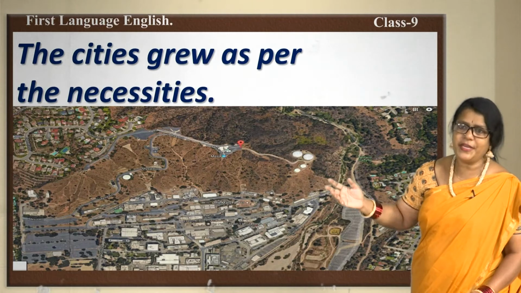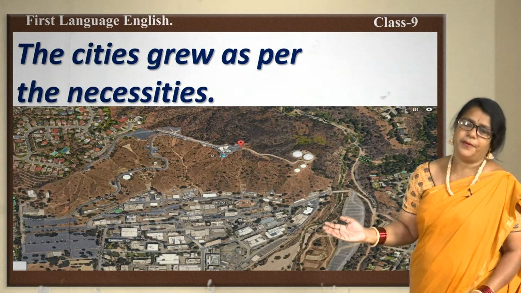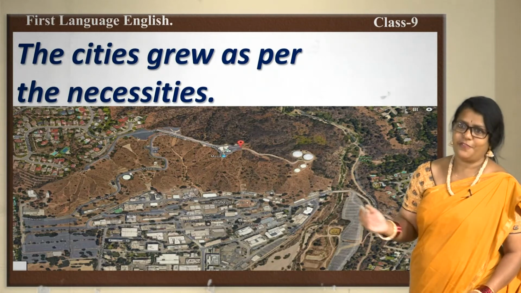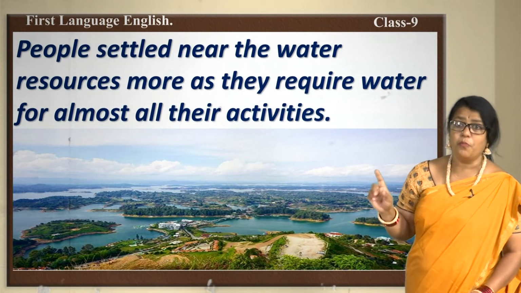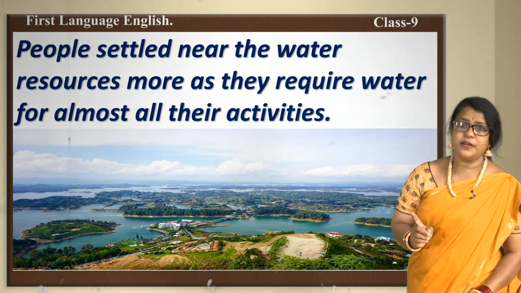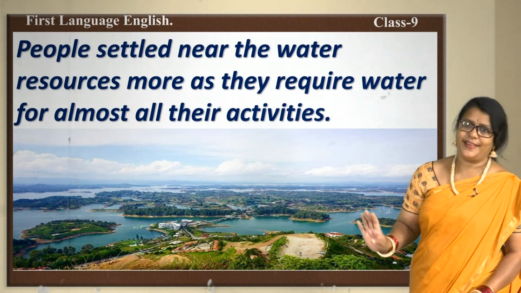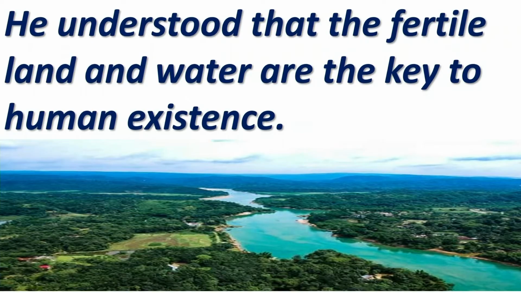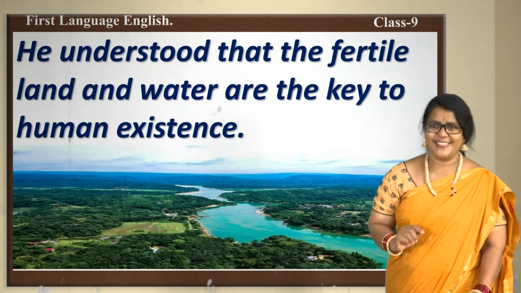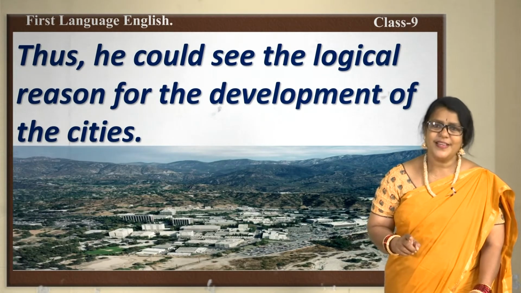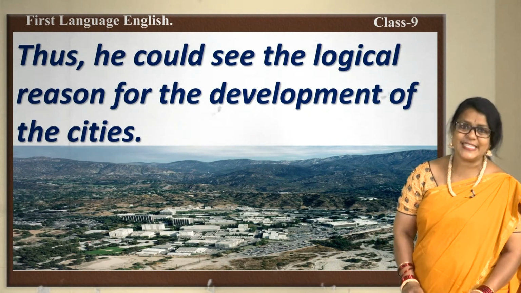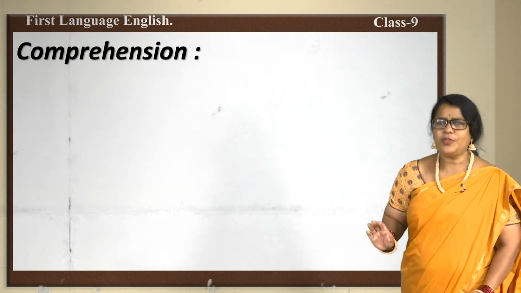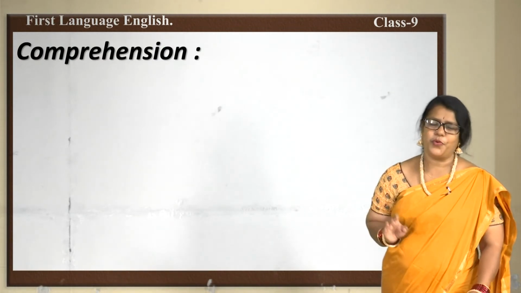The people built many houses, many important buildings for the sake of the human beings. People settle near the water resources more as they require water for almost all their activities. He understood that the fertile land and water are the key to human existence. Thus, he could see the logical reason for the development of cities. So, that was the summary of the poem.